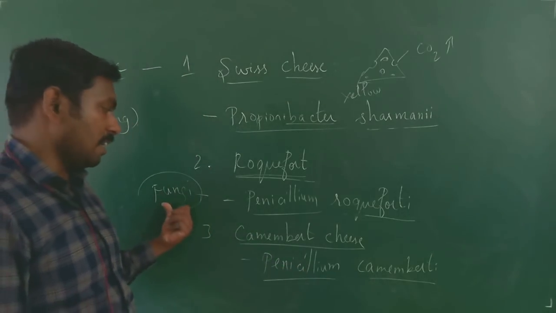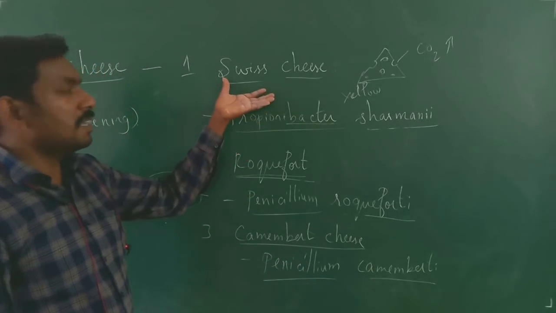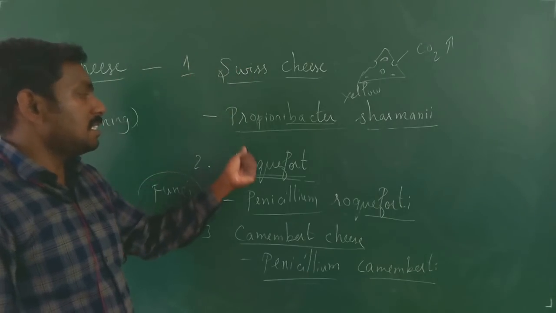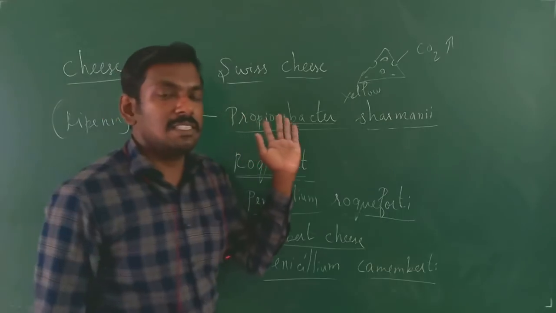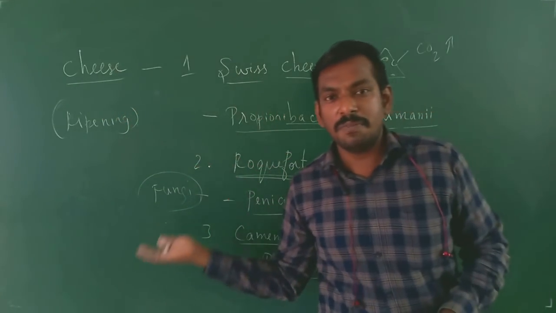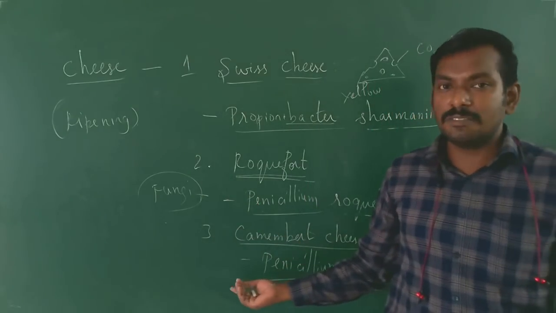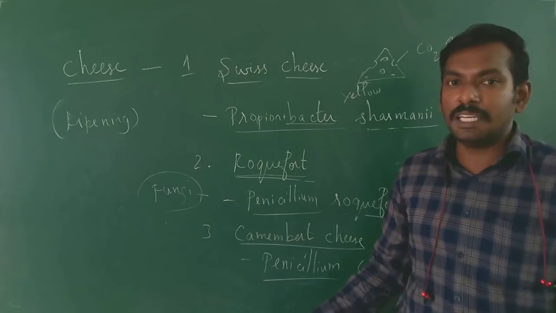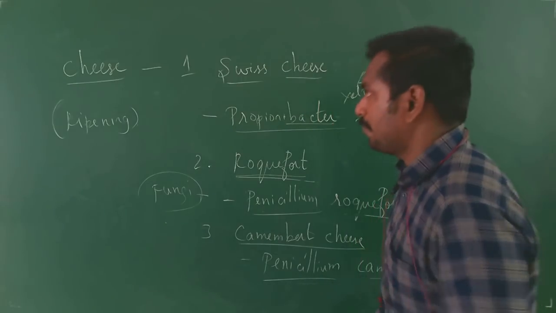Ripening is obtained from fungi. So based on the ripening nature of the cheese, you mainly have three types: Swiss cheese, Roquefort cheese, and Camembert cheese. Swiss cheese is obtained from Propionibacter shermani, Roquefort cheese from Penicillium roqueforti, and Camembert cheese from Penicillium camemberti.